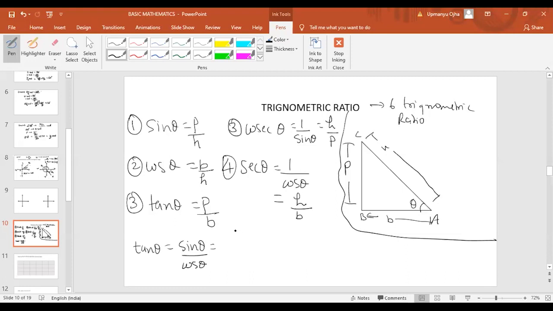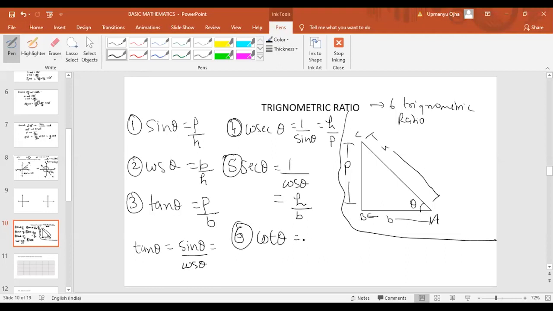Then fifth one, sorry, cosecant is fourth. Okay, this is fourth, this is your fifth, and sixth one is cot theta.